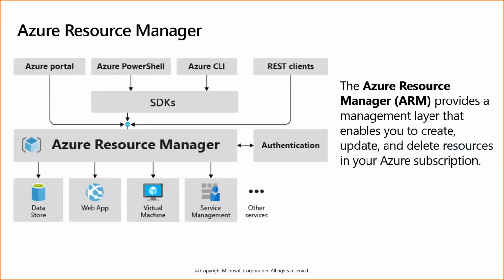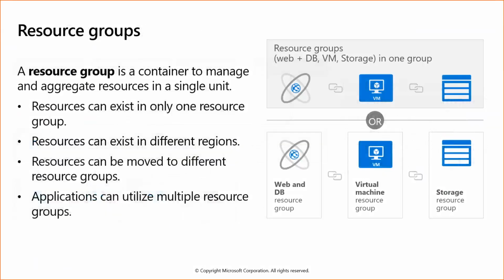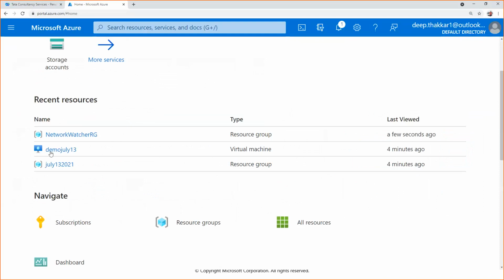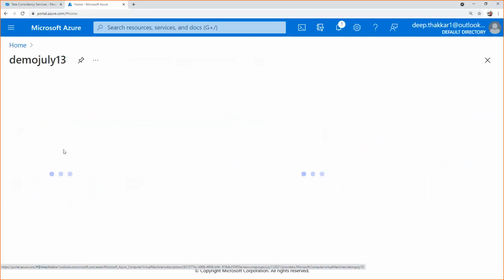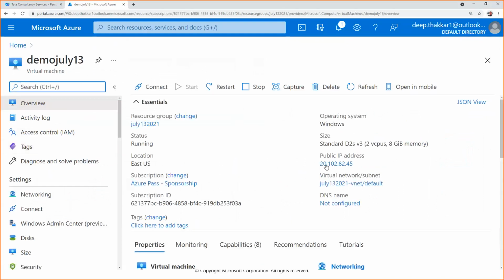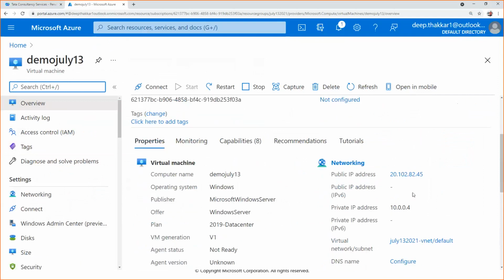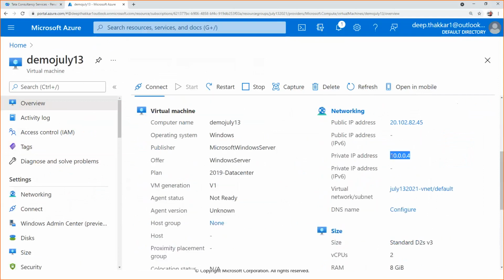One doubt here. It is creating a public IP address, right? Is it possible to create a private IP? It automatically creates a private IP, right? If you go here and see the properties, this is the public IP address, and this is the private IP address. It creates it automatically.